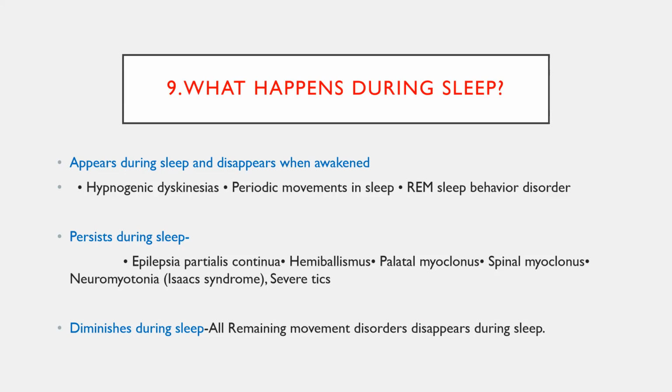And some of the movement disorders do persist throughout the night. Example, focal epilepsy, hemiballismus, palatal myoclonus, spinal myoclonus, neuromyotonia, and severe tics. So all the rest of the movement disorders will disappear during sleep. So this is a very important history. Whenever you are taking the history of movement disorders, kindly ask about sleep, whether these movements persist in sleep or are absent in sleep. This will help you to differentiate the various movement disorders.